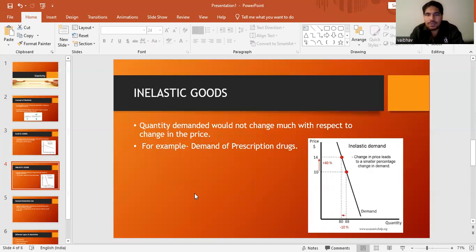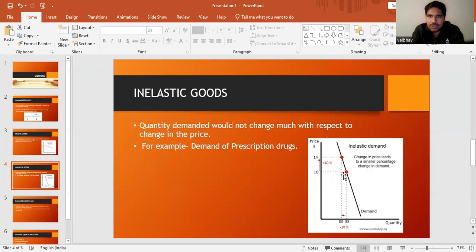Insulin is mandatory for people suffering from type 2 diabetes. Those people require a daily dose of insulin, and if insulin's price increases, people will still stick to it. The quantity demanded won't decrease as much because it's a survival medicine.